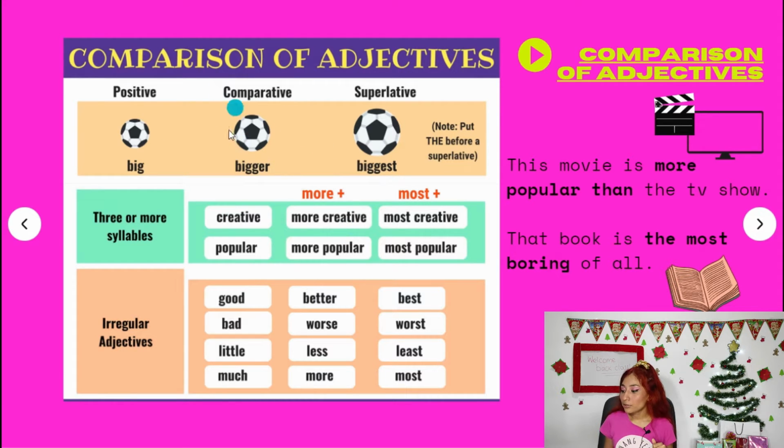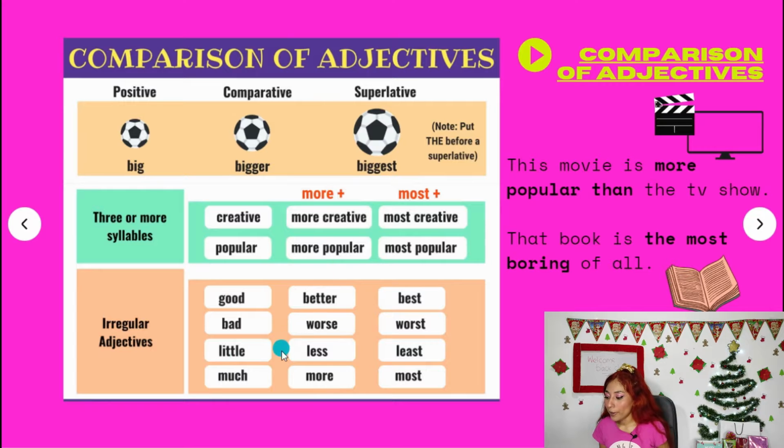With the comparatives, we are going to use more, and superlative, most. More creative, most creative. Okay, and then we have some irregular adjectives. Good, better, or best in the superlative. Bad in comparative will be worse, and superlative would be worst.